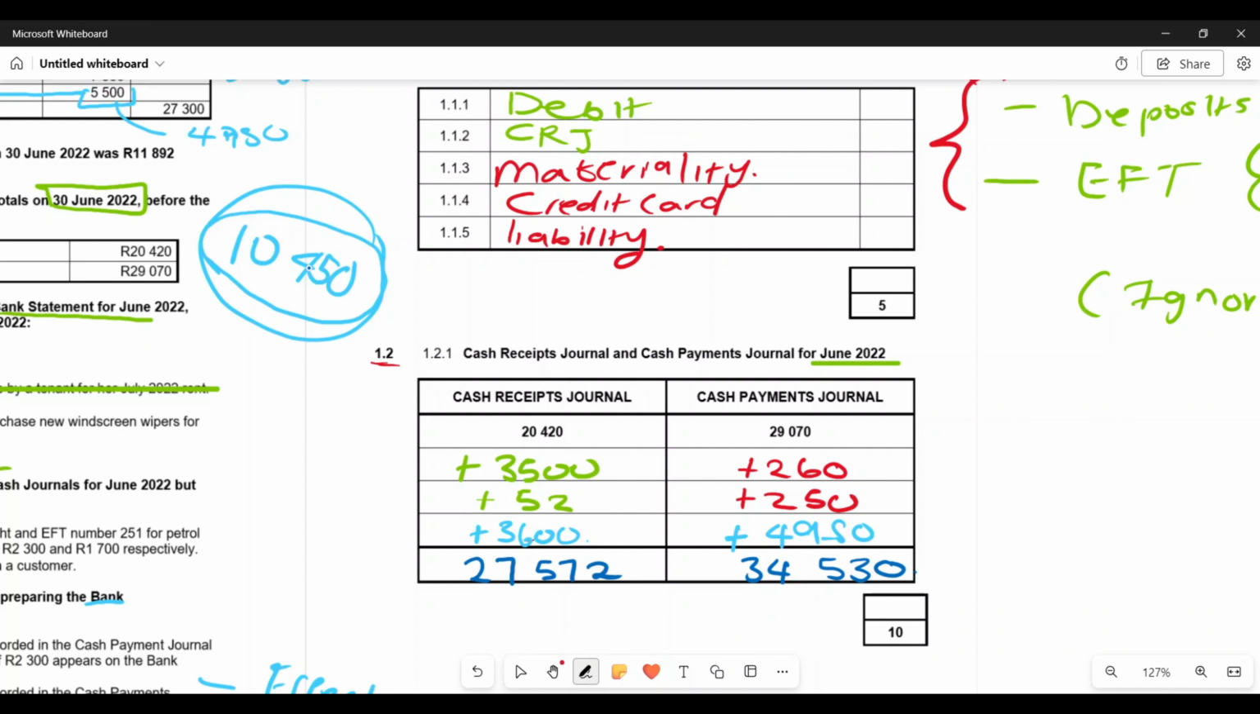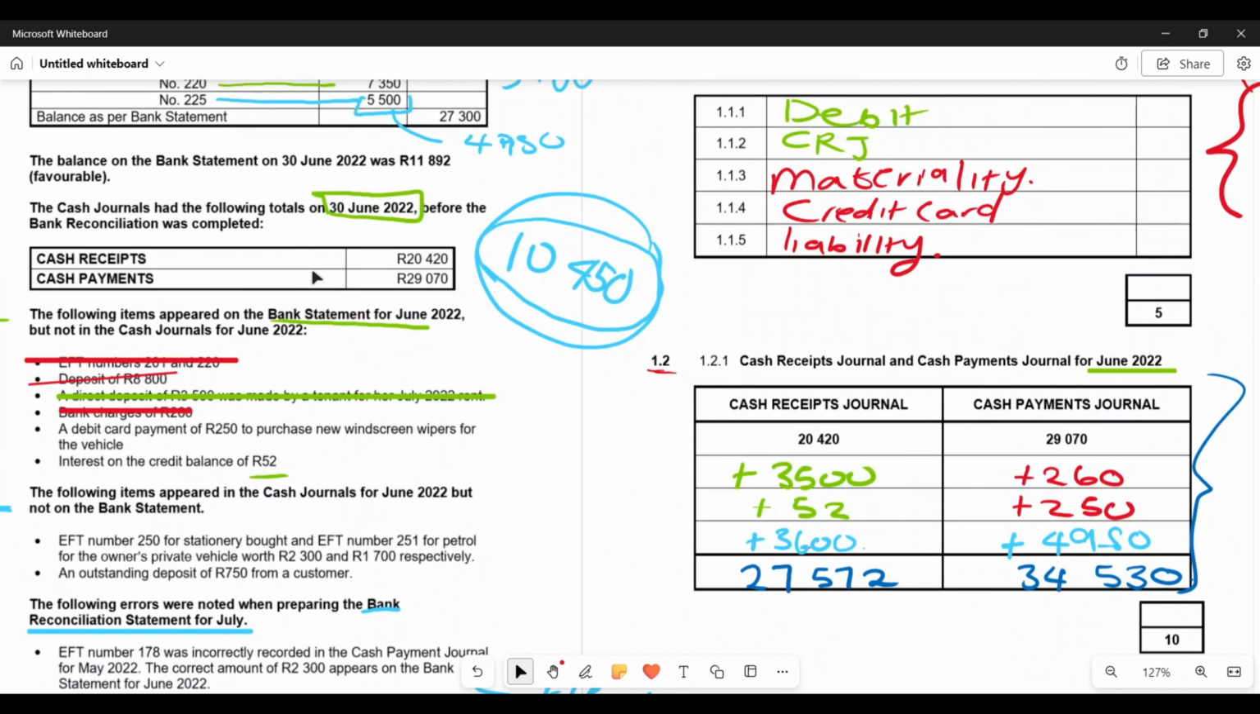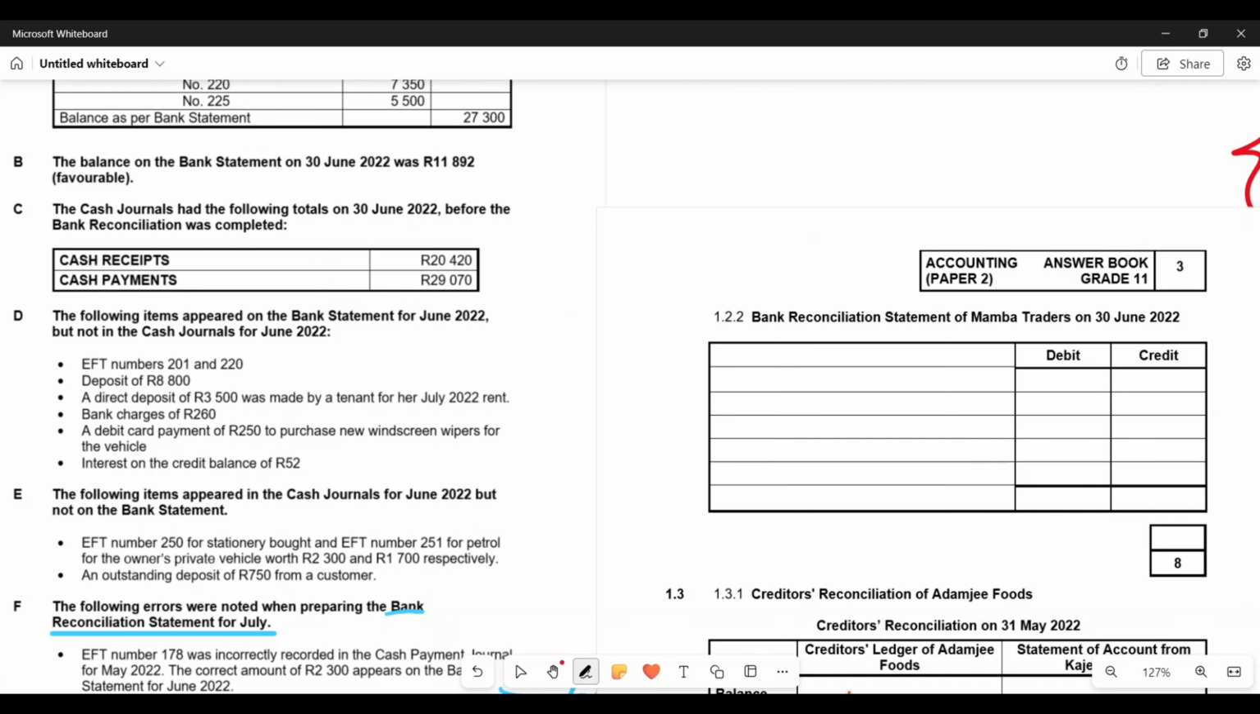And this would be your complete adjusted balances for your CRJ as well as your CPJ for the month of June. Now, let us move on to the next question, whereby we are required to prepare the bank reconciliation statement. All right, now 1.2.2 wants us to prepare the bank reconciliation statement.